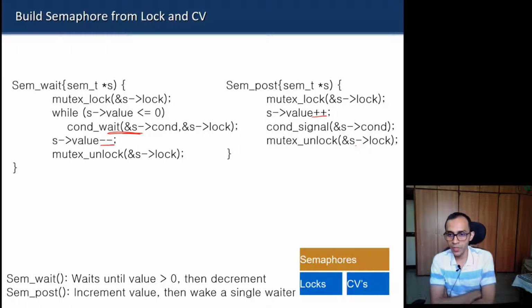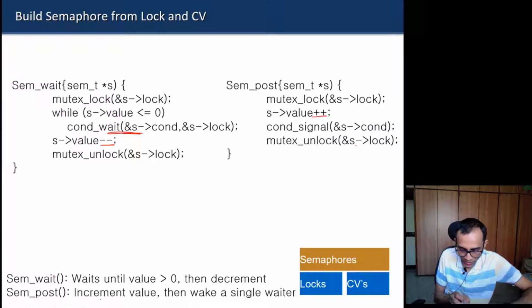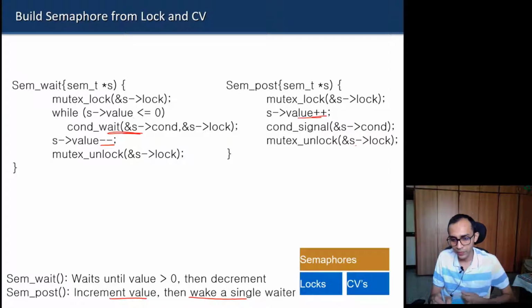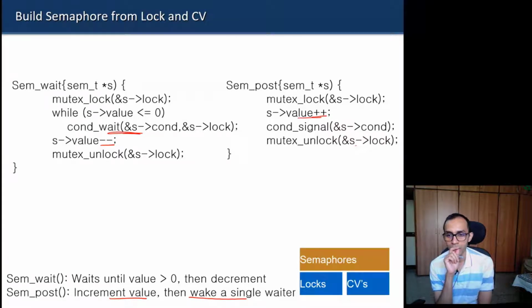So Vanshika is asking, sir, why is there no condition check in post for S value? Yeah, because the semantics of the post operation is this: it does not check anything. Whenever post is called, it has to simply increment the value and wake up a single waiter. So that is how post should be implemented. That's why we are just incrementing the value and then waking up a single waiter. So there is no condition check required here. What condition check do you want to put here? Do you think there should be any condition check here?